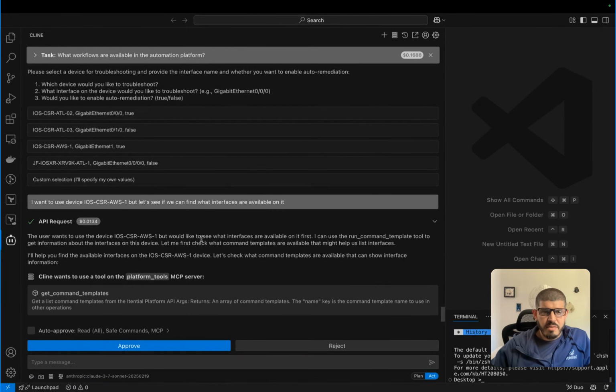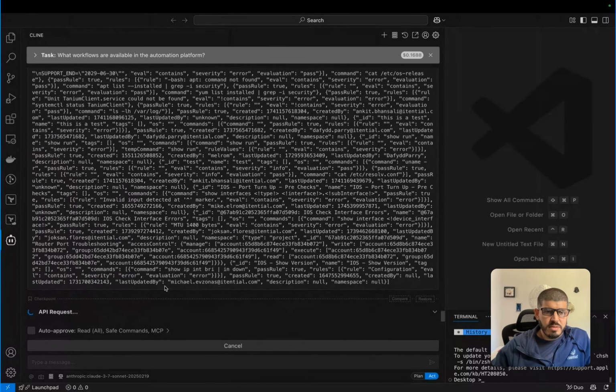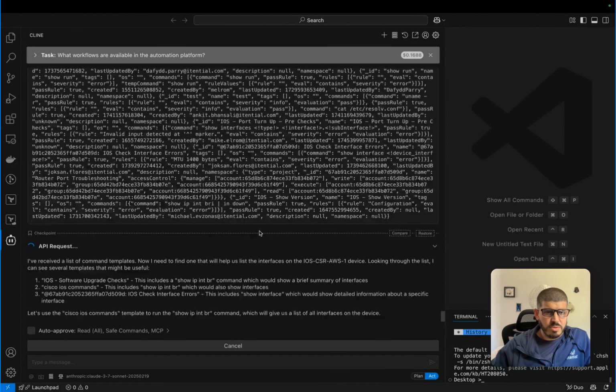So now it's figured out, okay, the user wants to use this device, but we need to see what interfaces are available first. I can use the run command template tool to get information about the interfaces on this device. This is just extremely cool. It just knows the things that it can try to kind of obtain more information. So it did that, and this is actually the right thing that it has to do. It's not pre-programmed. This is all, we started a new chat from scratch.